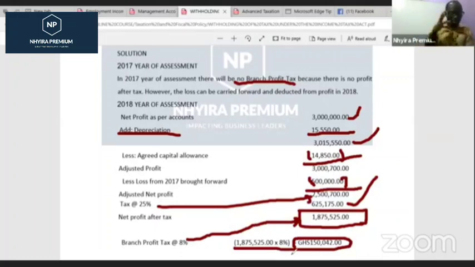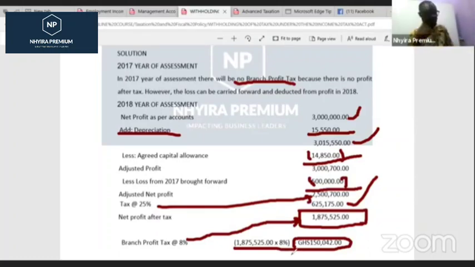branch profit. Remember, the first scenario was direct, it was straight up. We didn't have to think about anything. We just went ahead and looked at it. But the second one had loss brought forward. And so remember that we added the depreciation back, we less the capital allowance, we less the loss brought forward.